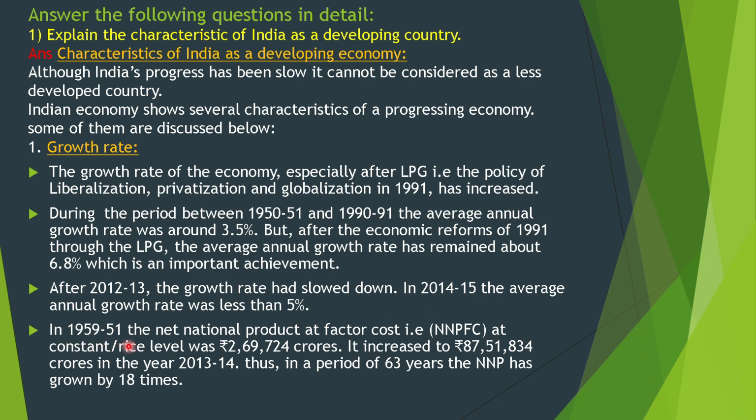In 1950-51, the net national product at factor cost, that is NNPFC, at constant price level was rupees 2,69,724 crores. It increased to 87,51,834 crores in the year 2013-14. Thus, in a period of 63 years, the NNP has grown by 18 times.